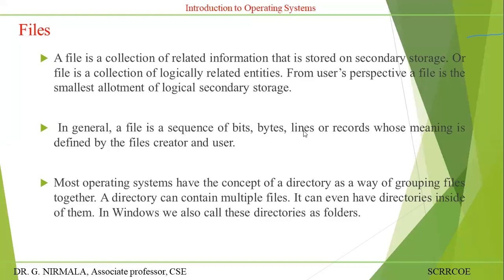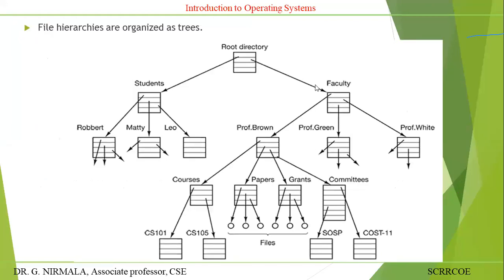I will show the files in a directory structure as a hierarchical tree structure. Go through this diagram: the root directory. This root directory will have student and faculty, so two subdirectories are there. Under student, you put your names: Robert, Matty, Leo, these are the student directories. Under faculty: Professor Brown, Professor Green, Professor White.